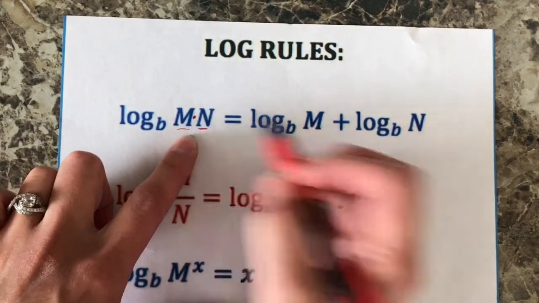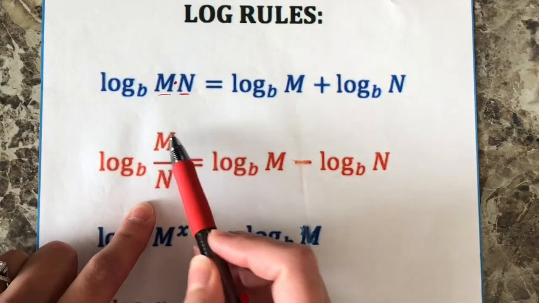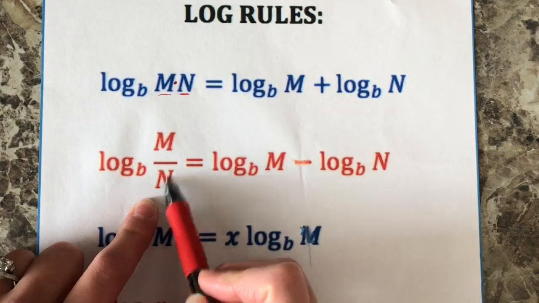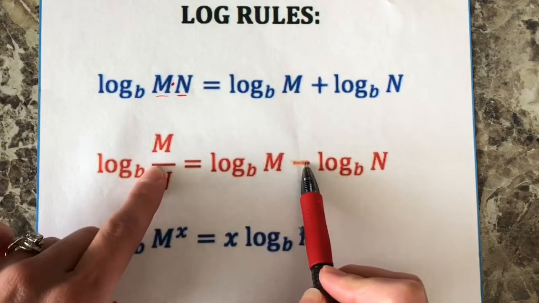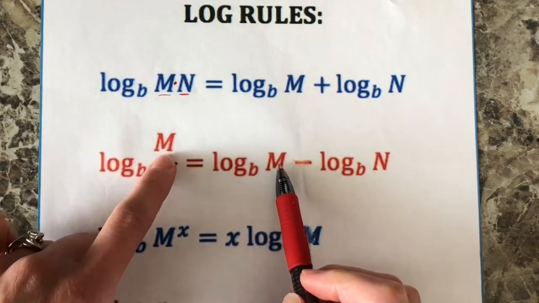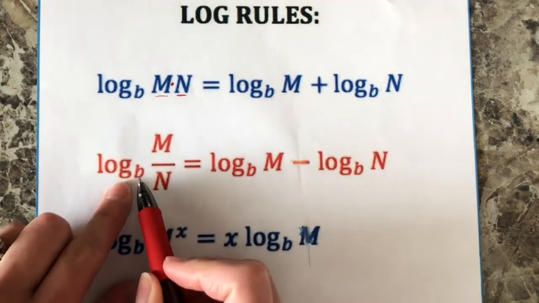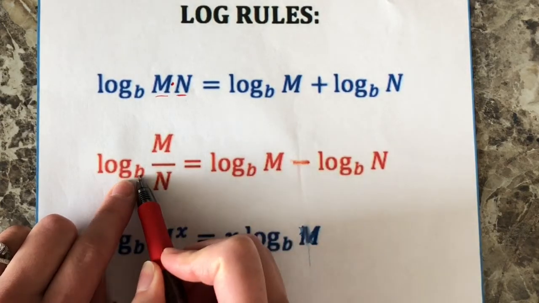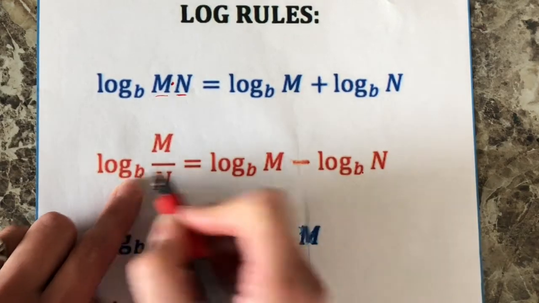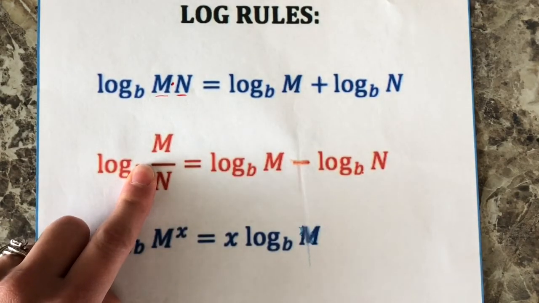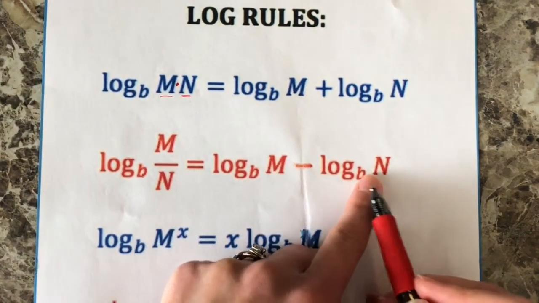Okay, so just like this example with the multiplication and the addition, the same rule applies if you have two things in the input being divided. You can give each of those items their own log. The top one is first minus the bottom one. So log of the top minus log of the bottom, if your input is two things being divided. Notice how that b carries over with it. So if the base is b here, or say the base is 5 here, it's going to be a 5 here and a 5 here. If there's no base here, what do we know? Well, the basic base of log is 10. So if there's no base written, it's 10, and that would be 10, and that would be 10 as well